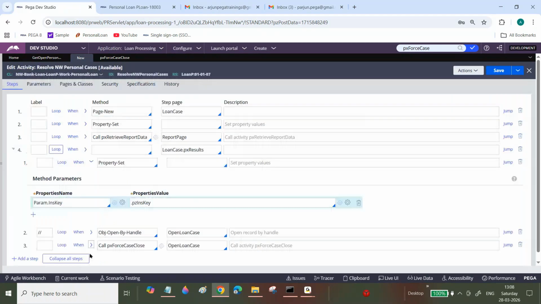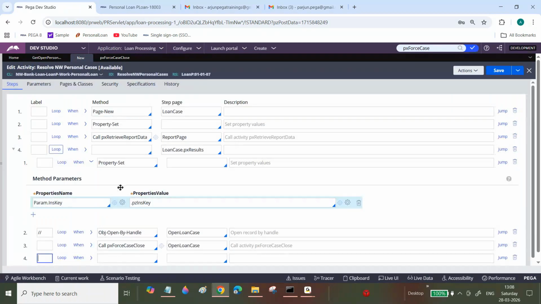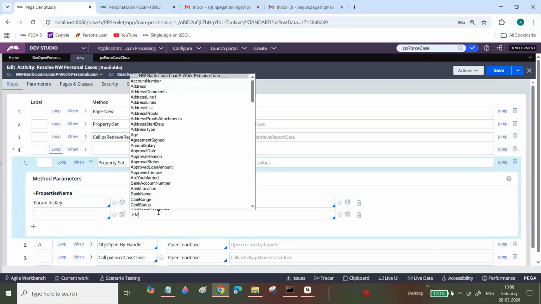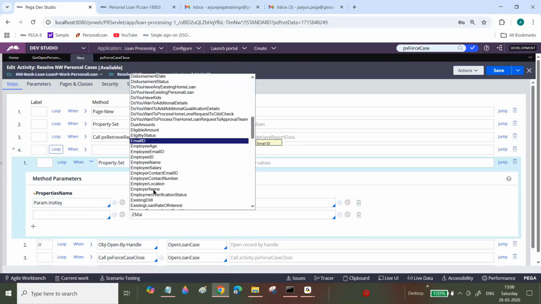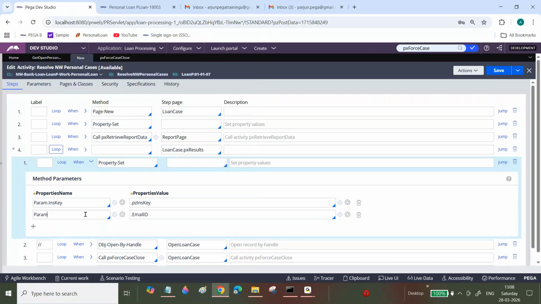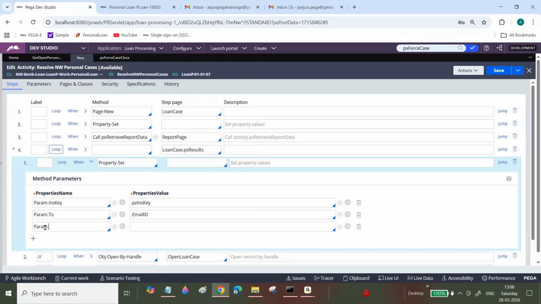After that, what do you want to do? I want to send an email. Anyway, the email ID is available. Even no need to run param dot 2. Param dot next one. Subject. What subject do you want to send? PYID.